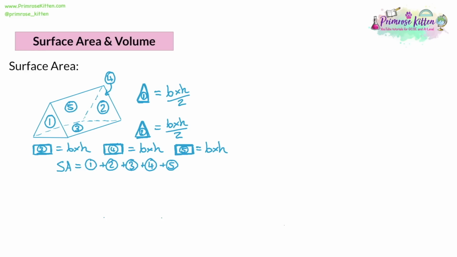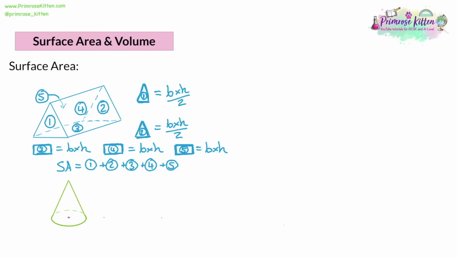What they will do, though, even if it's something more complicated like a pyramid, is that every single surface will be a shape that you know how to find. Typically, it's going to be rectangles and triangles, and you can also have circular ones, which we're going to move on to next. So, looking at a cone next, let's label all the parts of this cone.